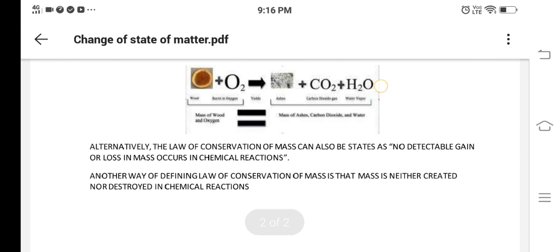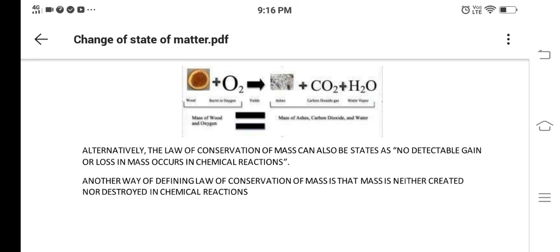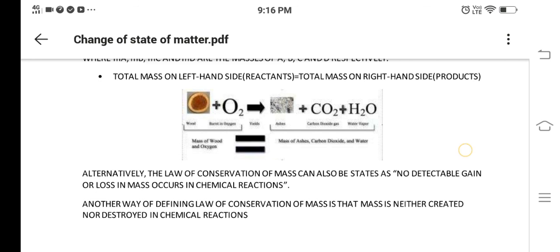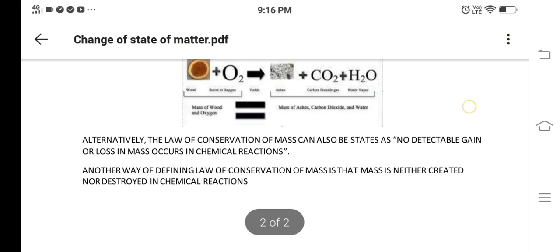The law of conservation of mass can also be stated as: no detectable gain or loss in mass occurs in a chemical reaction. Changes do not occur in mass. Another way we define the law of conservation of mass is that mass is neither created nor destroyed in a chemical reaction.